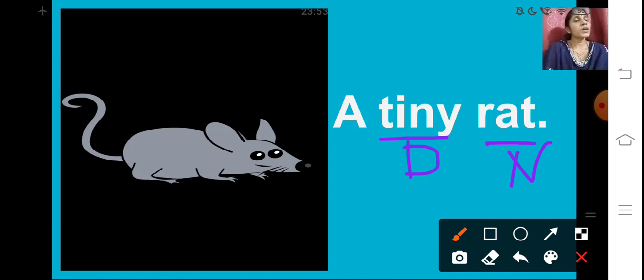Whenever you want to find the describing word, first you have to see the naming word in the sentence. After finding the naming word, you will ask a question to the naming word. If you ask, how is the rat? It is a tiny rat, isn't it? So here tiny is the describing word.